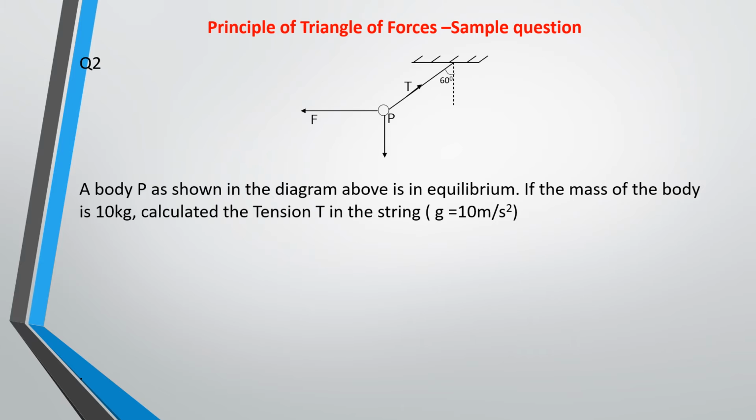Now know that the mass of the body is acting downward, and they said it is 10 kg. So this particular one, you can actually represent it in a diagram. This force, the mass, is actually acting downward vertically, while this is acting horizontally. So you can actually draw a triangle to represent these forces. So if you draw the triangle, your triangle will look like this.